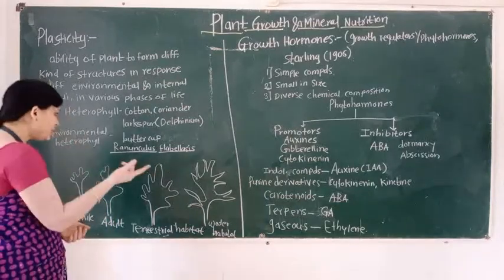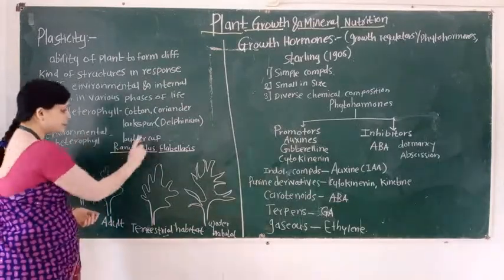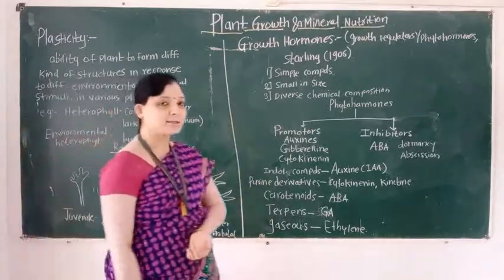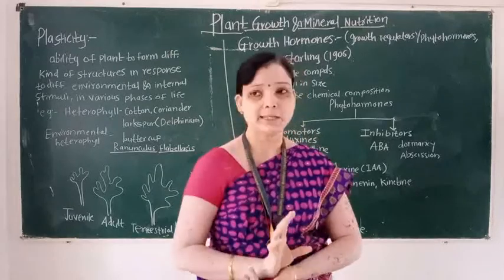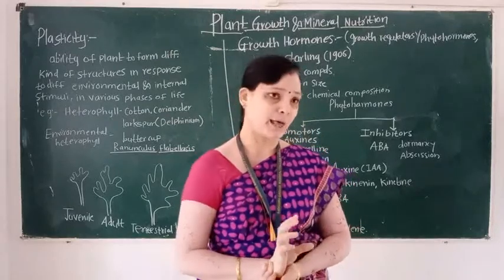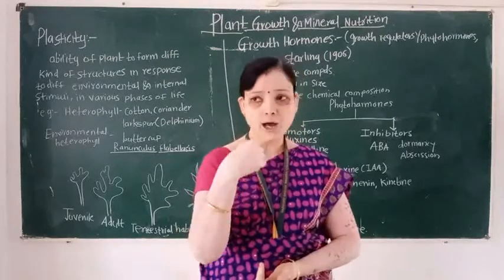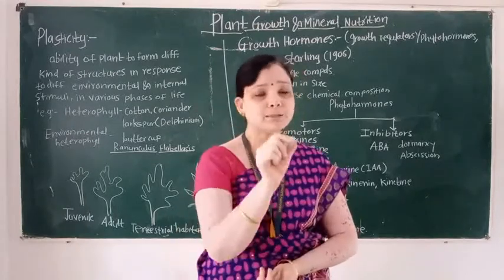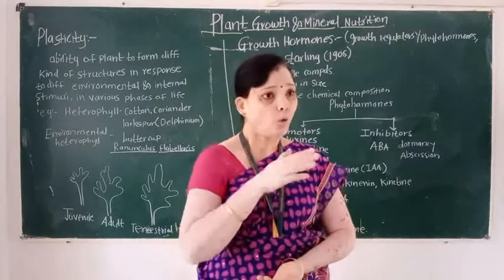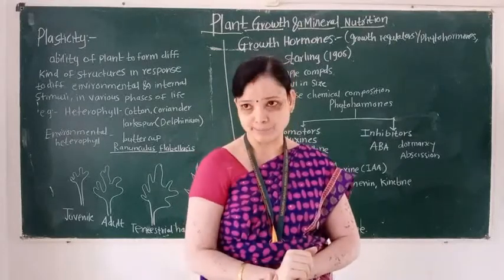Then another example is buttercup. Buttercup is the best example of environmental plasticity. Environmental means external. So in buttercup, what changes take place?